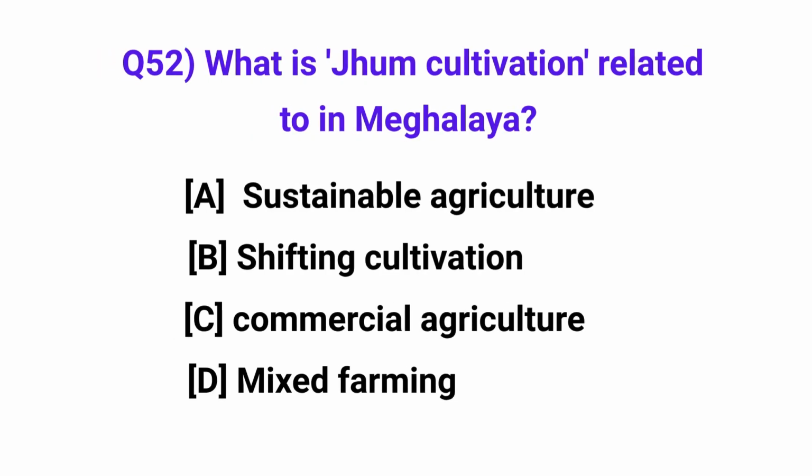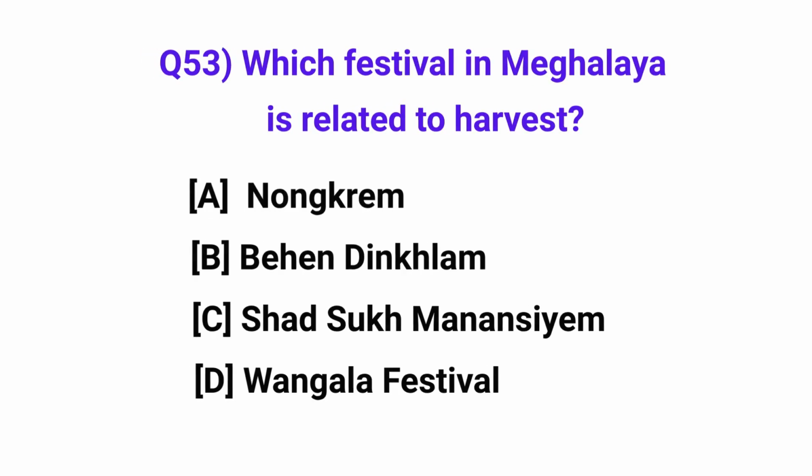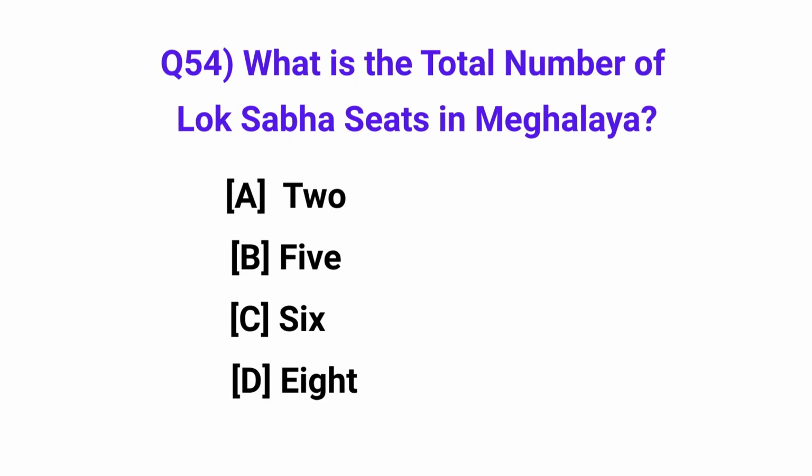What is jhum cultivation related to in Meghalaya? Answer: shifting cultivation. Which festival in Meghalaya is related to harvest? Answer: Wangala festival. What is the total number of Lok Sabha seats in Meghalaya? Answer: 2.